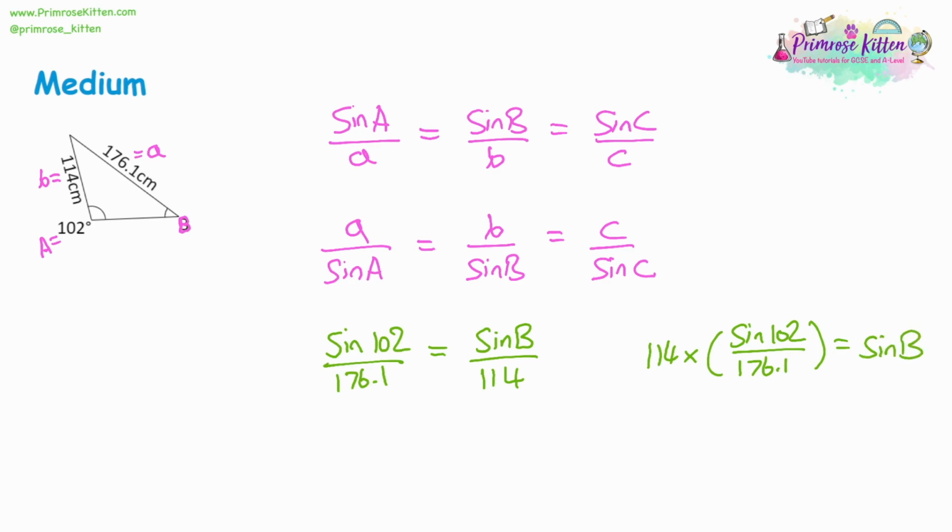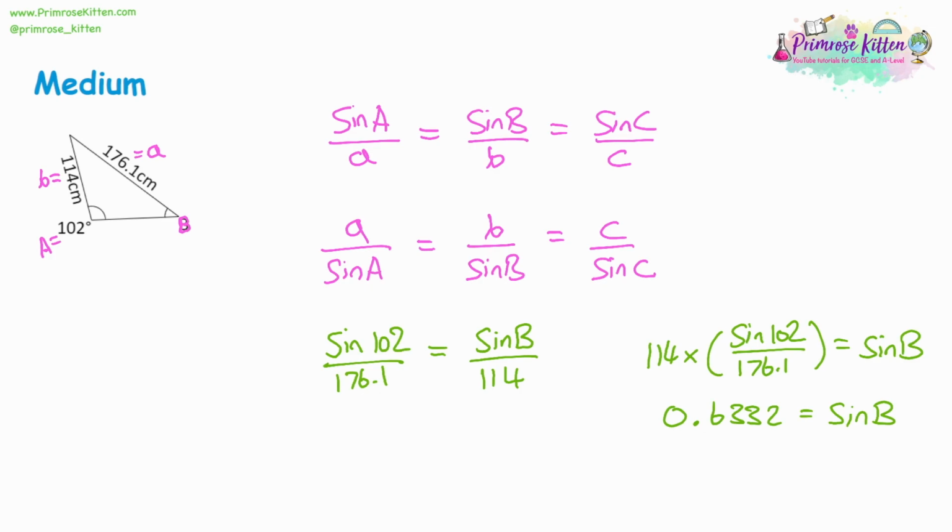So doing your rearranging first is a good idea. So let's type that into the calculator. 114 multiplied by, open brackets, type in sine, and with 102, put 102 in brackets. A lot of calculators like you doing that. Then divide by 176.1, and then close the bracket. That's going to give 0.6332 to 4 decimal places, and that's sine B. Now, we don't want sine B, we want just B on its own.